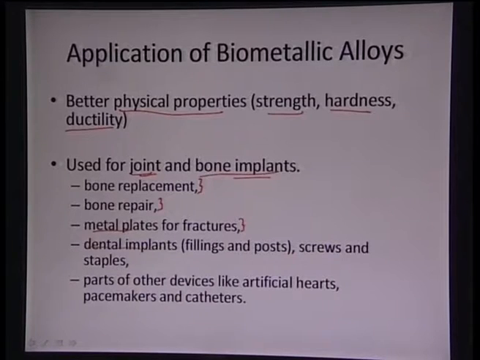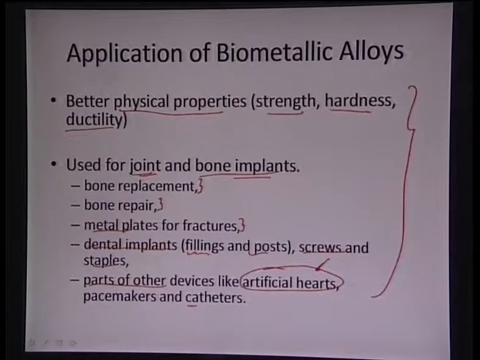And then there are some dental implants which are used as fillings and posts. They can also be screws and staples for the dental implants, and they can also form a part of other devices such as pacemakers and catheters. They can be used for proper functioning of the heart while utilizing an artificial heart. So, artificial heart pacemakers utilize biometallic implants to a large extent.